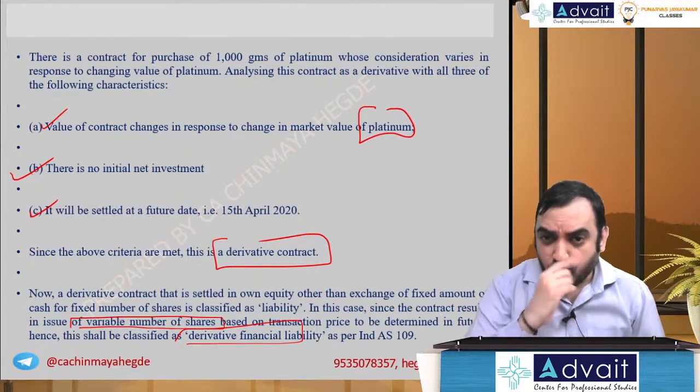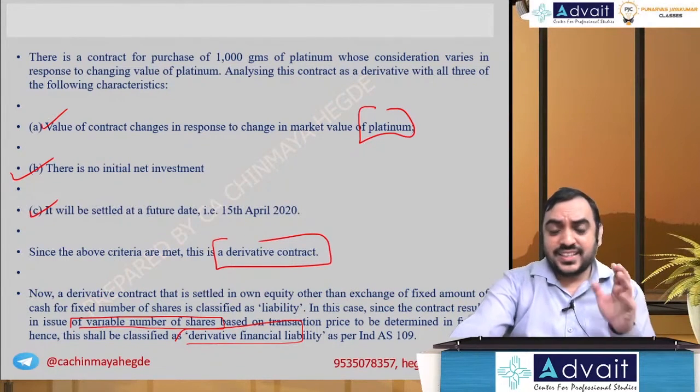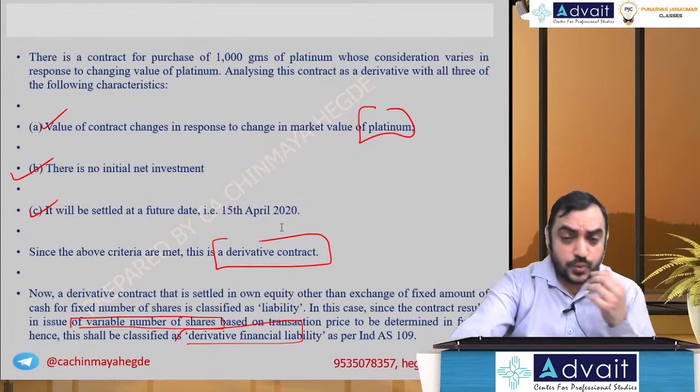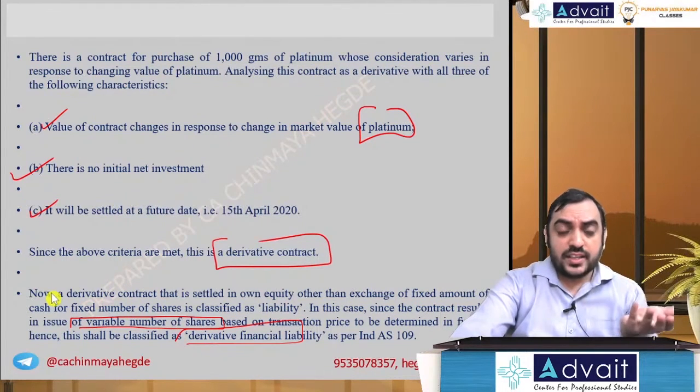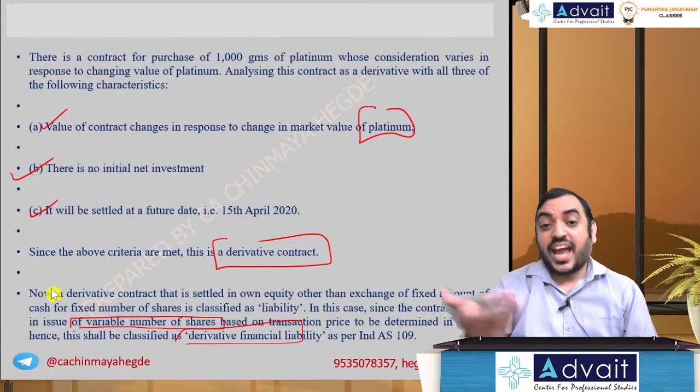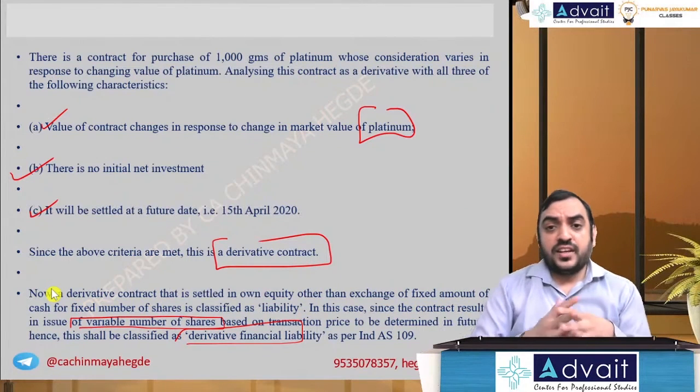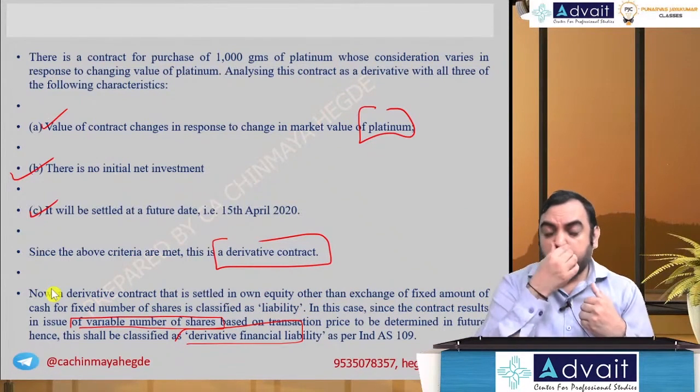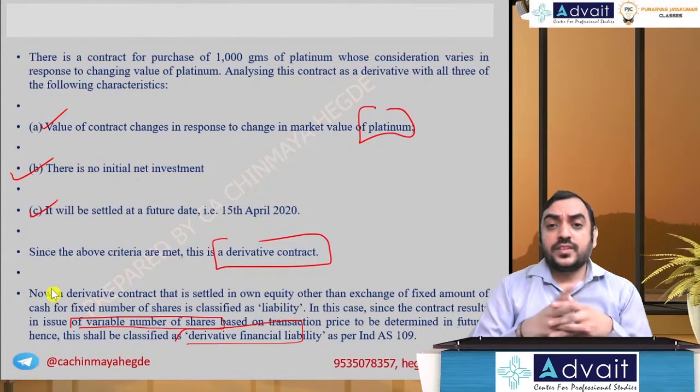Okay, so let's stop at this point in time. These are the problems regarding Ind AS 32, then regarding Ind AS 109, including hedge accounting, cash flow hedge. People have very many issues, modification and all. That problem is also there. We will take it up in the next session. So let's stop at this point.